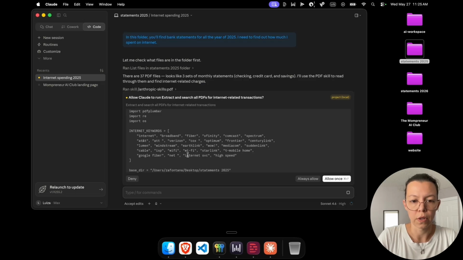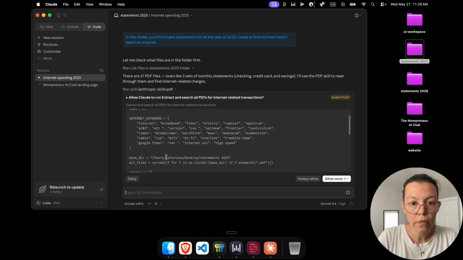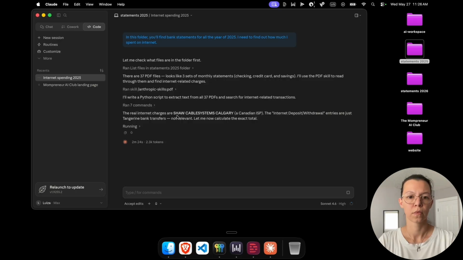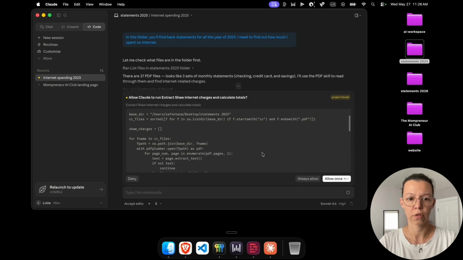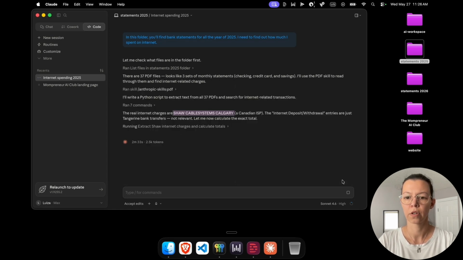This is what it's trying to do. It's using these keywords that relate to internet, broadband, fiber, T-Mobile. Okay, that is my provider. Now it's using that information to calculate it.